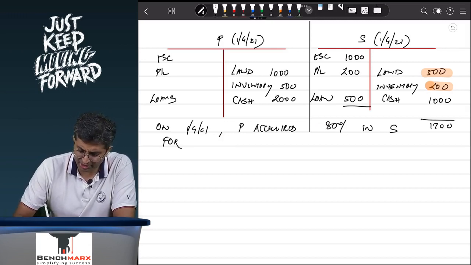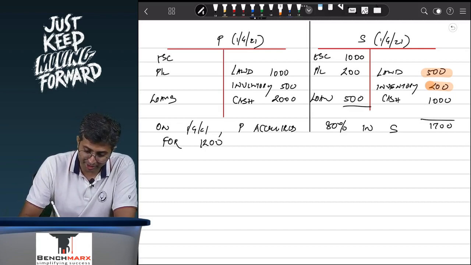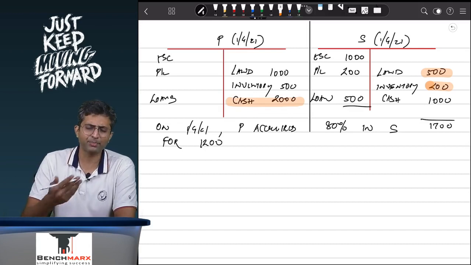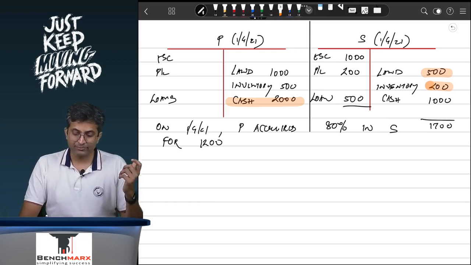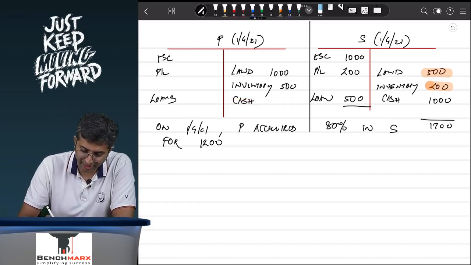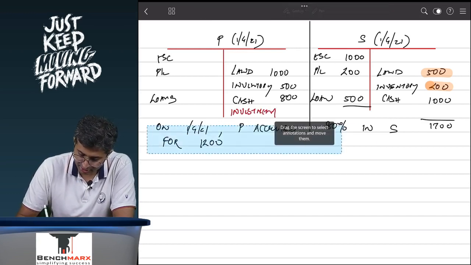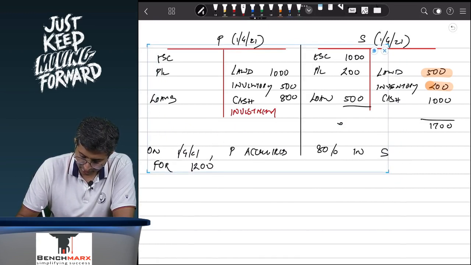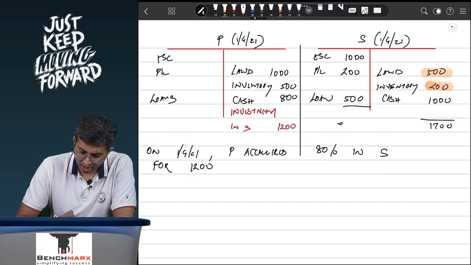Okay, if I have acquired a 100% stake for 1,500, let us say, instead of 100%, let us say we acquire an 80% stake for 1,200. Is that possible? In the parent's books, the cash will no longer be 2,000. In the parent's standalone financial statements, the entry will be investment account debit to cash, that will be 1,200, which means the cash will reduce to 800, and there will be an investment in S to the extent of 1,200.